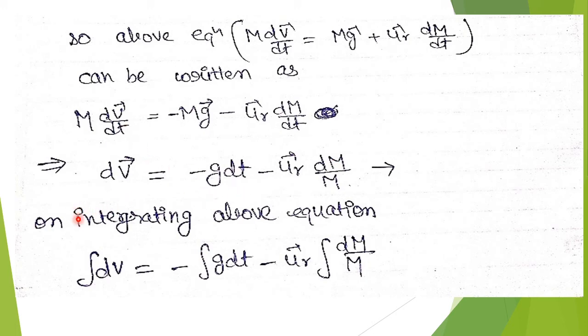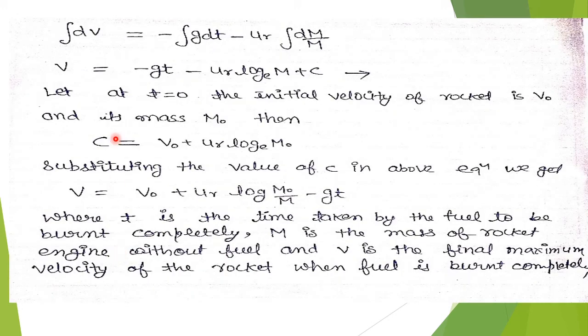Now we will integrate this equation. On integrating, we get v equals minus gt minus ur log m plus c, where c is the constant of integration. Now, for finding the value of this integration constant, we will put some conditions.